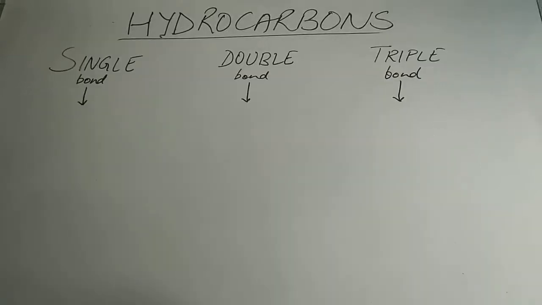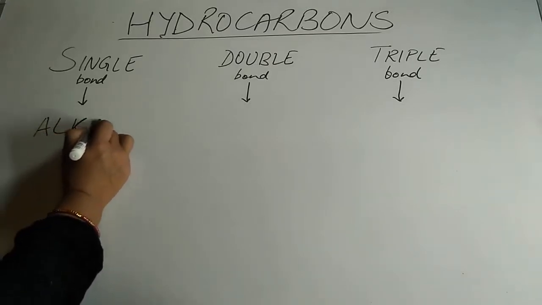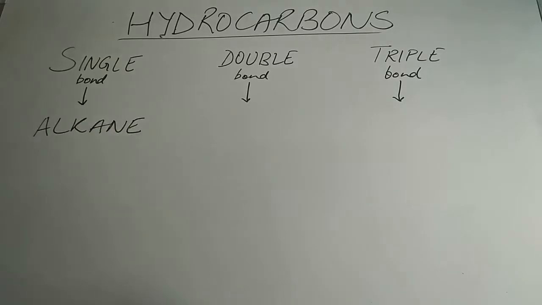Now let's move on from here further. Just now we said that hydrocarbons, depending upon the type of bond, are of these three types: single, double and triple bonds. These have general names and these have general formulas, right? So now we are going to discuss the general name of these hydrocarbons as well as the general formulas. The single bonded hydrocarbons are known by the name of alkanes. Name of the single bond.